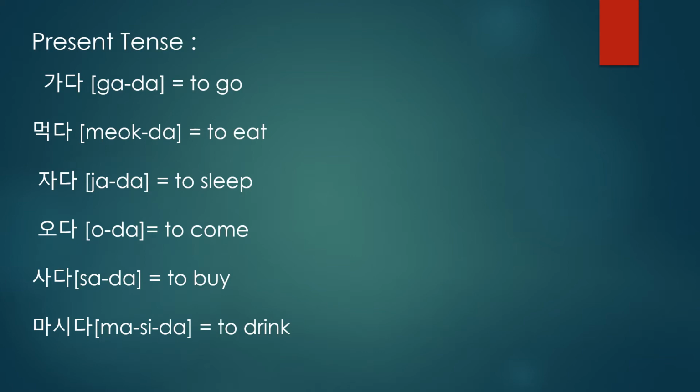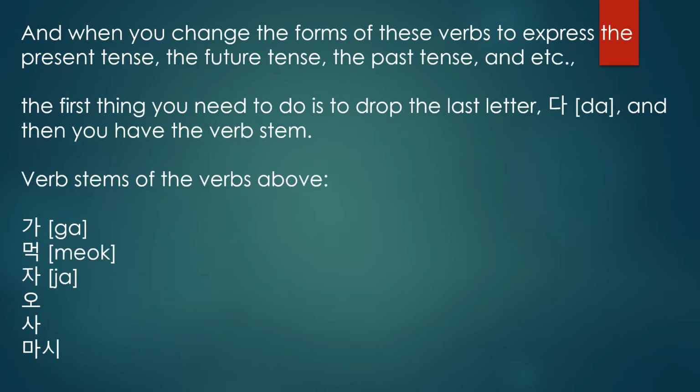Let us see some verbs here. To go, gada. To eat, magda. To sleep, jada. To come, oda. To buy, sada. To drink, masida. Not only in present tense, but also past tense and future tense, before writing the verb in the tense you have to conjugate it.